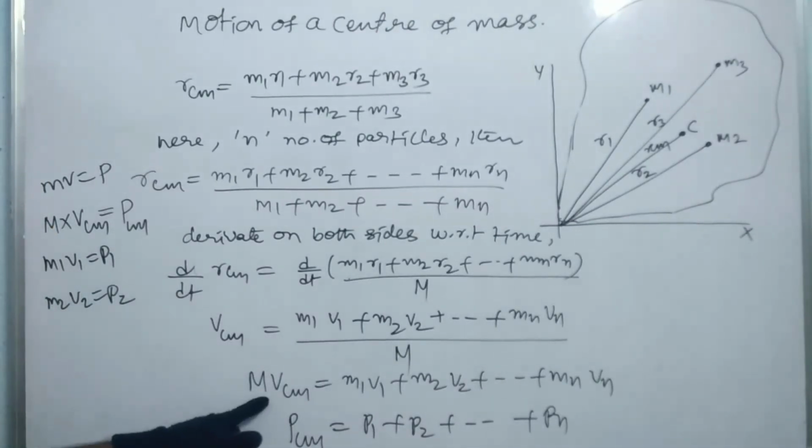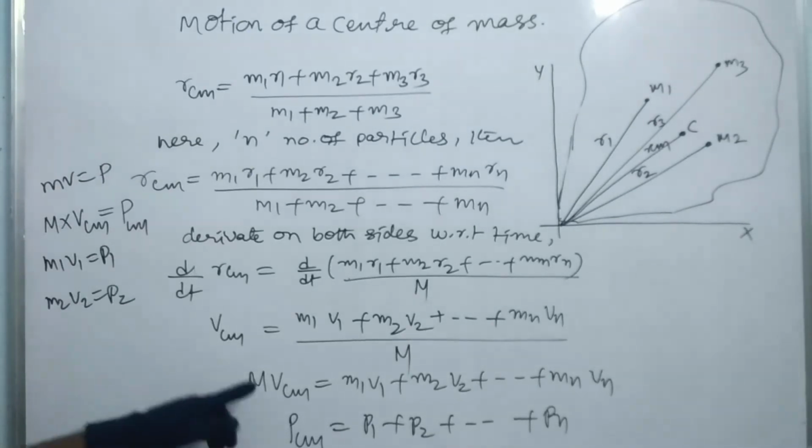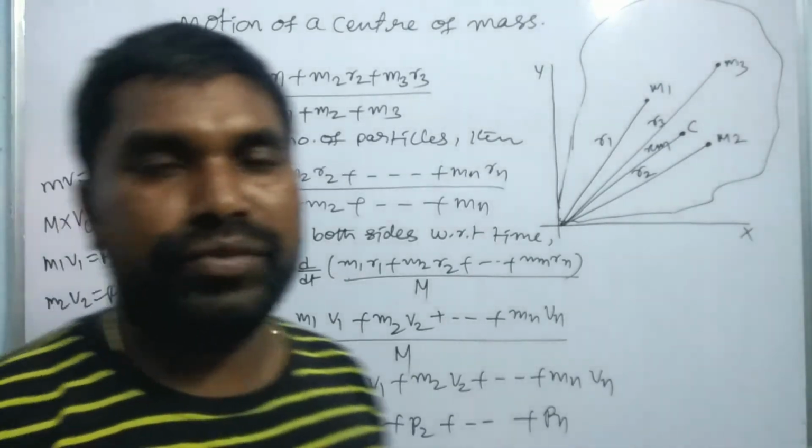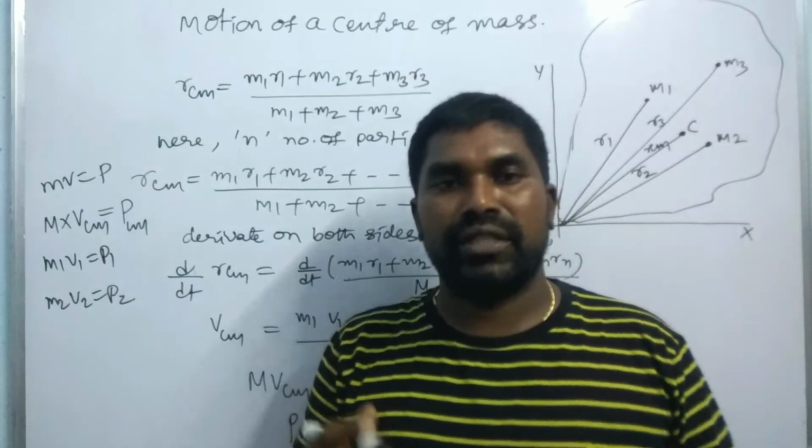So now let us differentiate this equation on both sides with respect to time. Then dVcm by dt, the rate of change of velocity, gives us the acceleration.